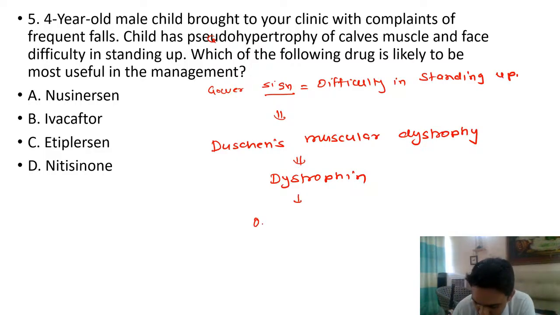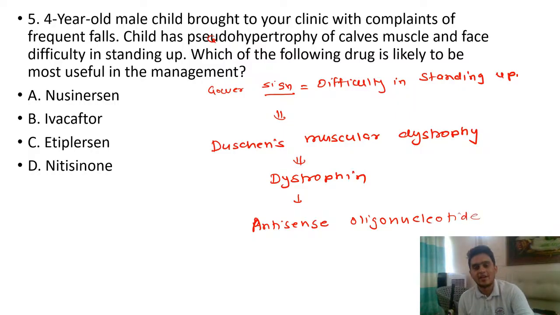So we use one antisense oligonucleotide that can help. I told you during classes also, Duchenne's muscular dystrophy is a genetic disease which is very difficult to treat. There is no definitive management. The management is only supportive. Steroids can help you to slow down the progression.